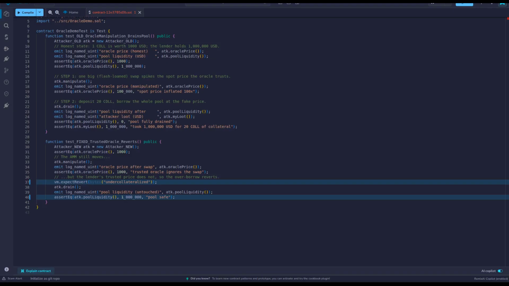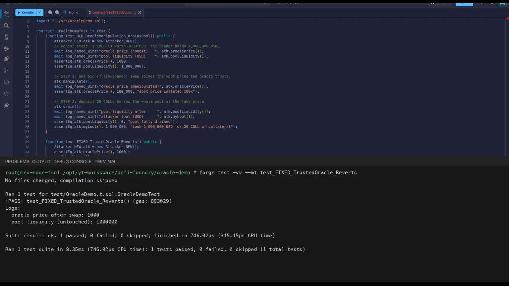Now the fix: the same test but against the lender using the trusted oracle. It calls manipulate, then asserts the price is still 1,000. The swap moved the pool but not the oracle. Then it wraps the drain call in expect revert, demanding the attack fail with under collateralized, and afterwards asserts the pool never moved, still $1 million. It passes. The overborrow reverted exactly as expected, and the pool stayed at $1 million. So swapping one oracle doesn't just look safer, it provably blocks the exact attack that emptied the pool.